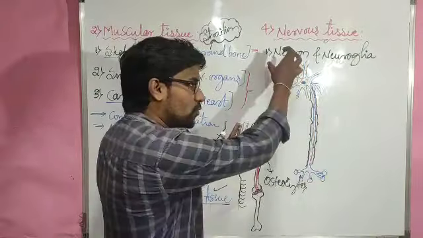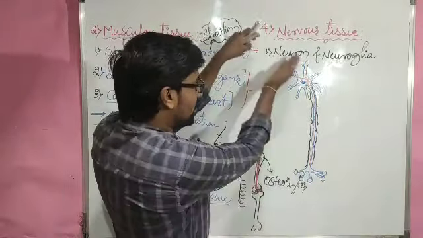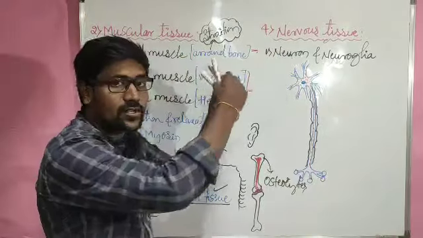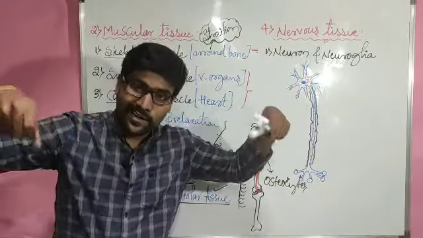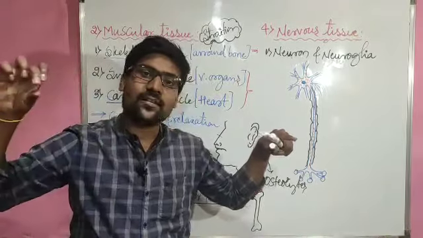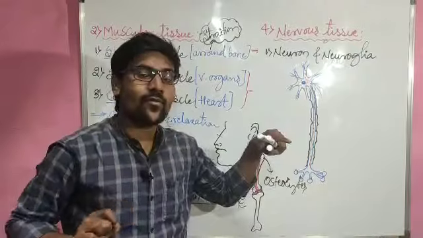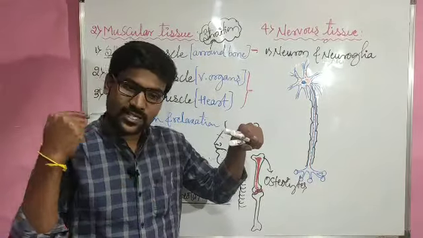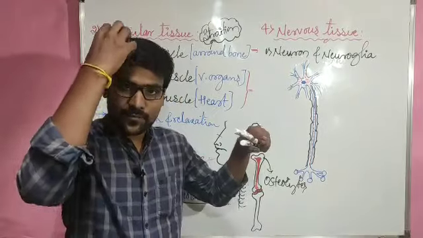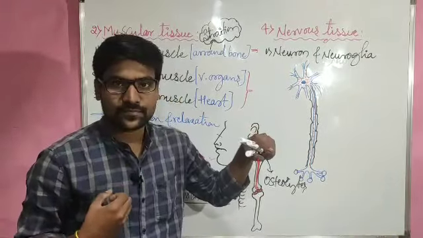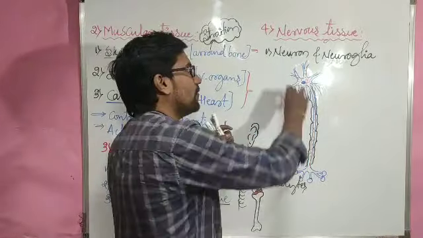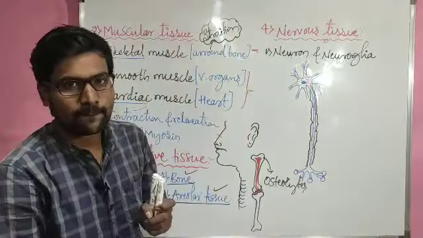This neuron is connected with another neuron, connected with another neuron, connected with another neuron. So many neurons get connected, form one chain, and through that chain the signal passes in electrical form. That signal we refer to as the sensation going towards the brain, or the brain sends the message back for different kinds of activities. So the neuron forms that nervous tissue, right?